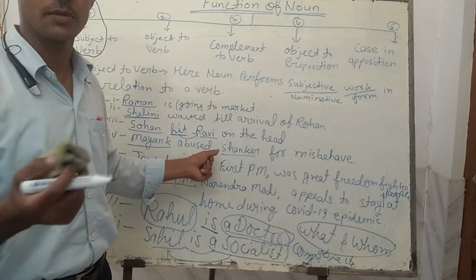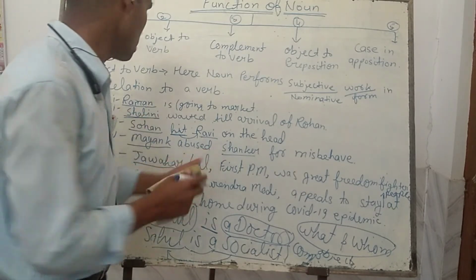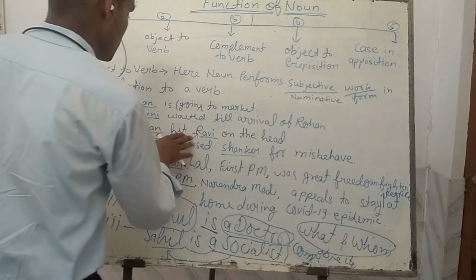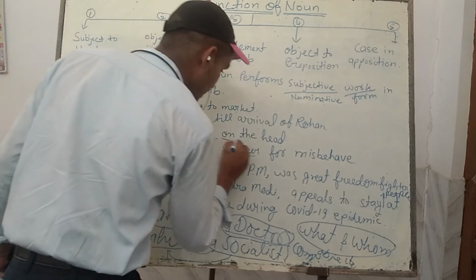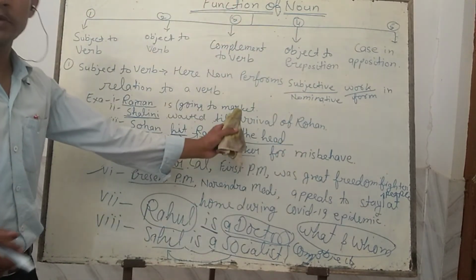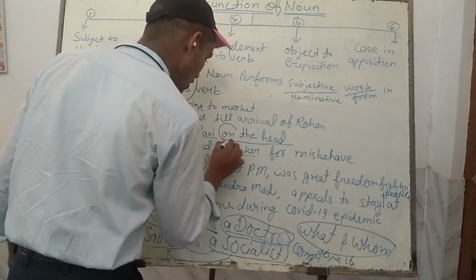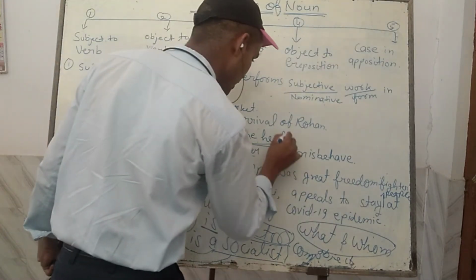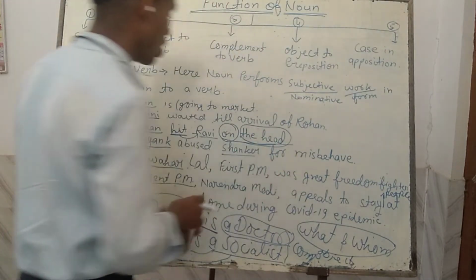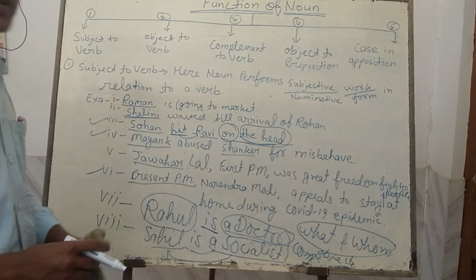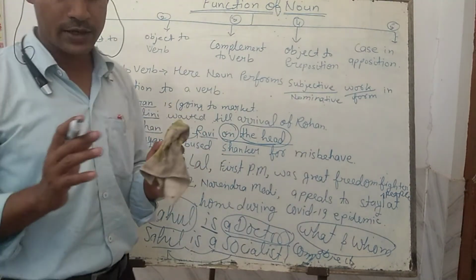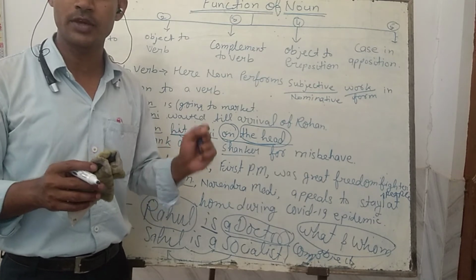Person, place, thing, animal, body part, anywhere. So Sohan hit Ravi, but where did he hit? On the head. This is the prepositional phrase, and here on is the preposition and the head is the object of the on. First I would like to define what is the object of the preposition.